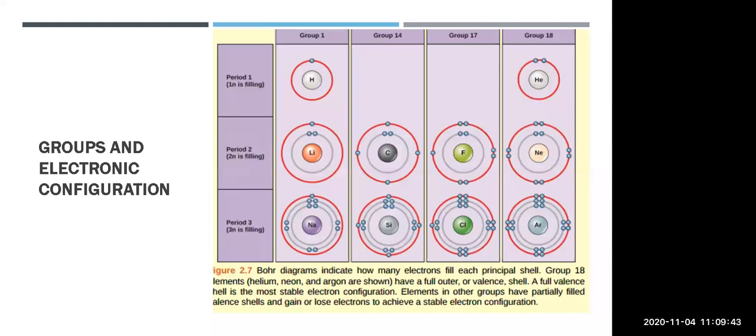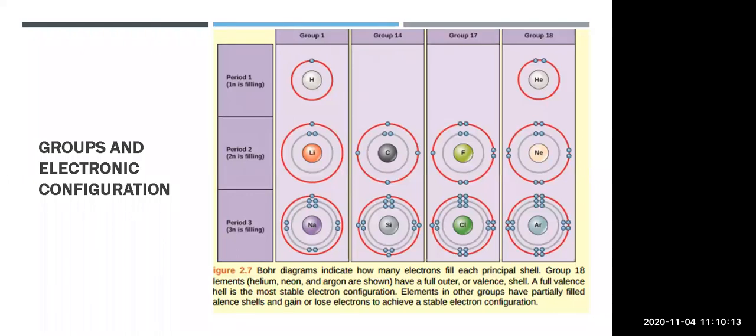Silicon also contains 4 electrons in its outermost shell. So whatever elements are present in that particular group, one below the other, contain 4 electrons in their outermost shell.